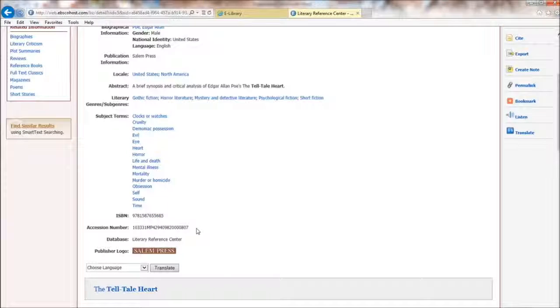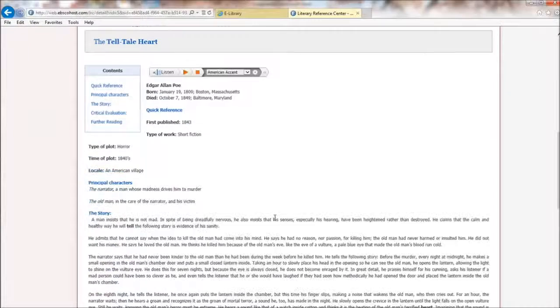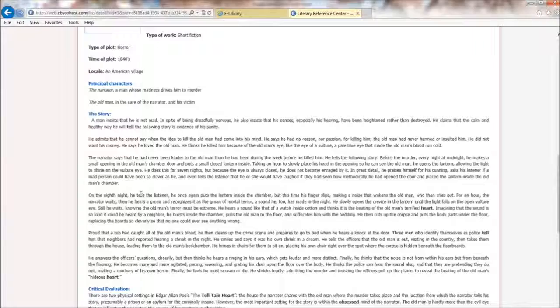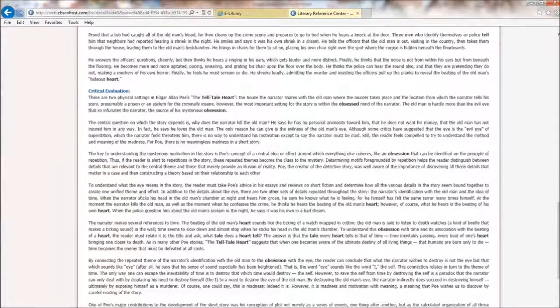So if this article is particularly helpful and I want to find more like it, then I can add these keywords to my keyword bank. Now below is the body of my article. This is giving me a list of characters, the summary of the story, and a critical evaluation. This critical evaluation section is where I'm likely to find information about themes and symbolism.